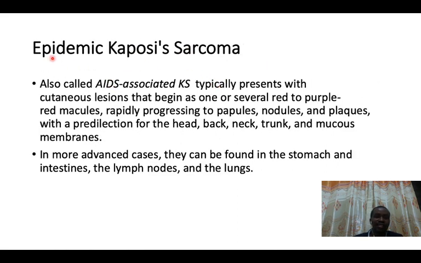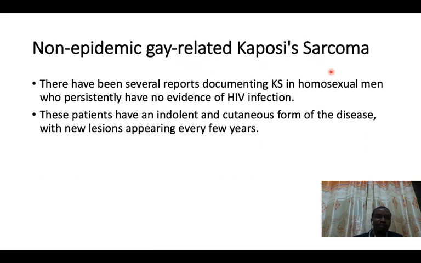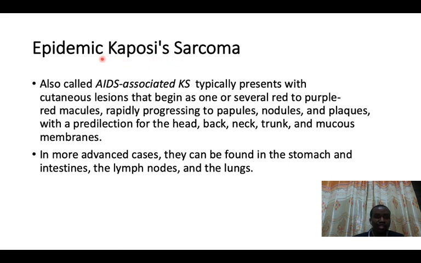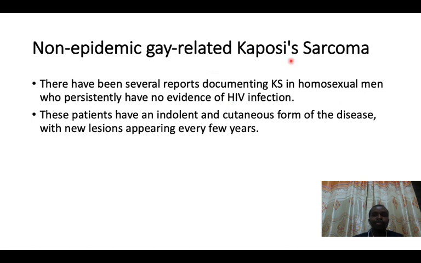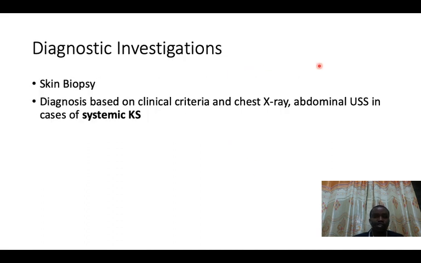And the Kaposi sarcoma that you typically know is called the epidemic Kaposi sarcoma, and normally this affects people who have HIV/AIDS, and it is also sometimes called AIDS-associated Kaposi sarcoma. But you also have a non-epidemic form, which is not associated with HIV/AIDS, and it is common in people who practice homosexuality. So it is called non-epidemic gay-related Kaposi sarcoma.